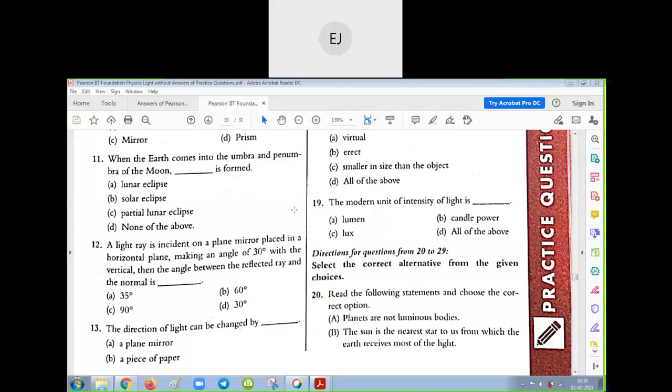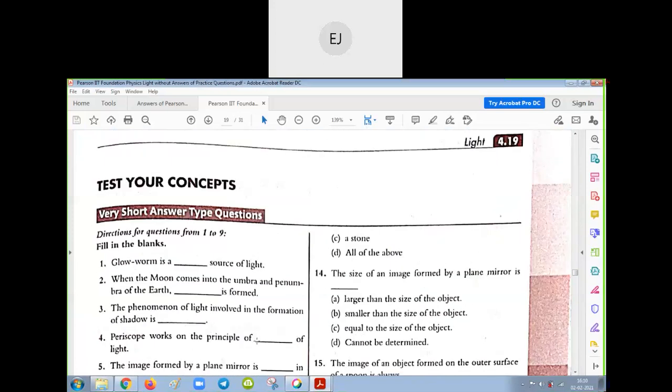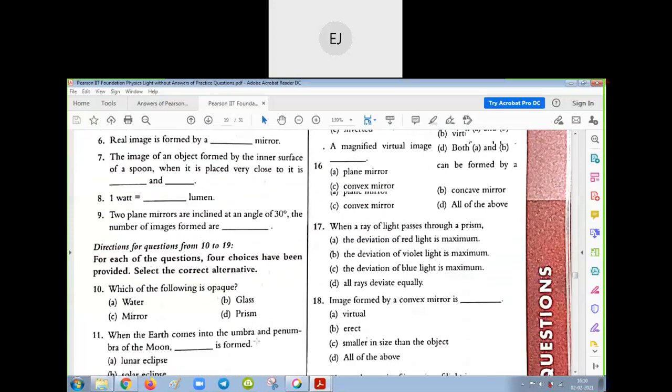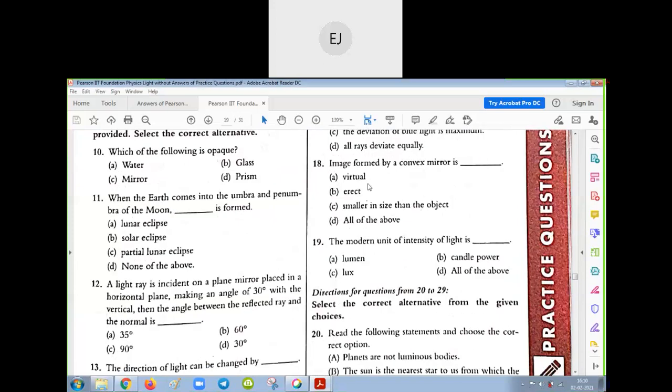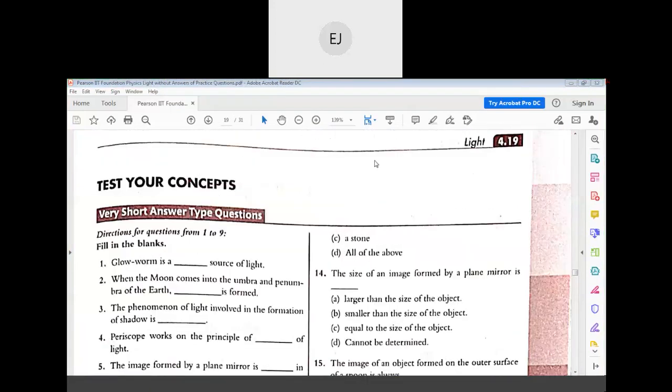Question number 13. The direction of light can be changed by a plane mirror, a piece of paper, a stone, all of the above. What can you say? Answer is D only. Wherever you keep any obstacle, whenever there is incident light, it gets reflected. So answer is D. Correct answer, Kanishka.